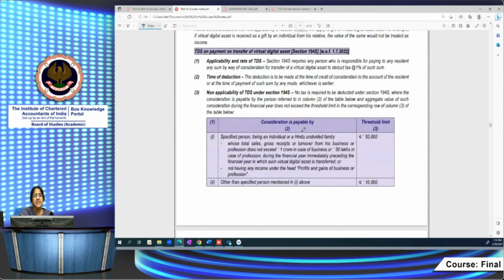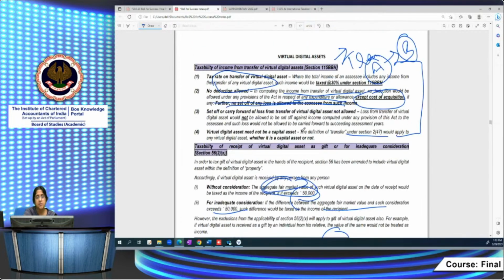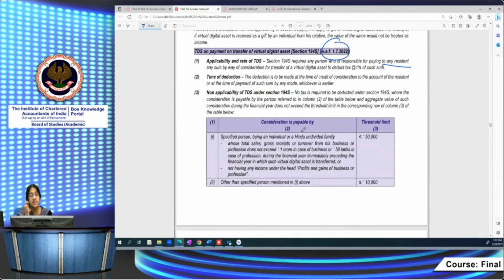Then TDS. Any person responsible for paying to a resident. And all these provisions are with effect from 1/7/2022. The TDS provision is with effect from 1/7/2022. For transfer of a virtual digital asset, any person who is responsible for paying to a resident any sum by way of consideration for transfer of a virtual digital asset has to deduct tax at 1% of such sum, 1% of consideration. And at the time of credit or payment, whichever is earlier, this is the rule.